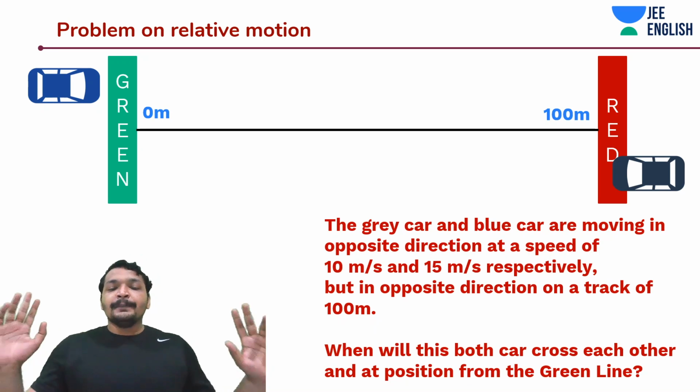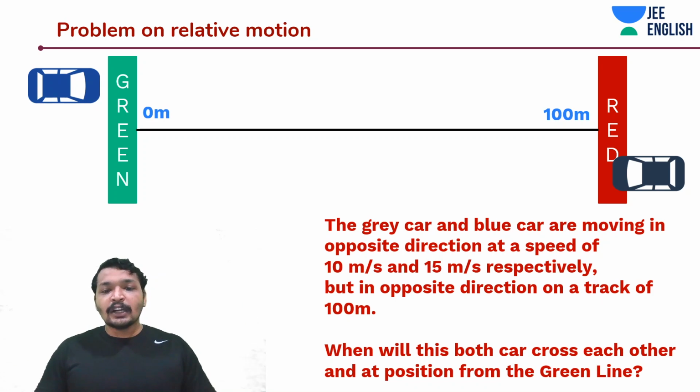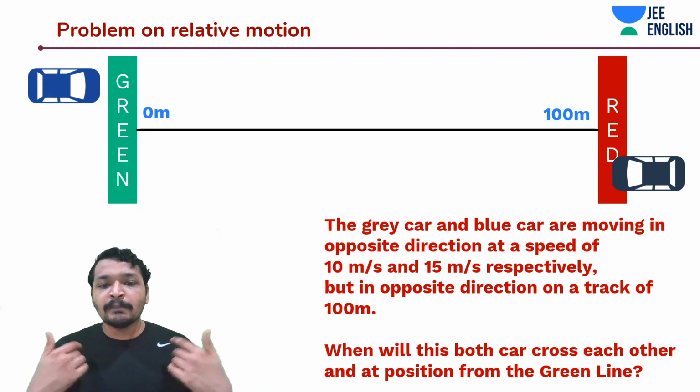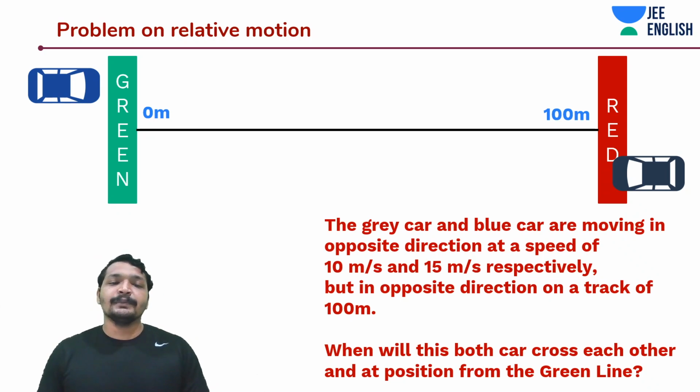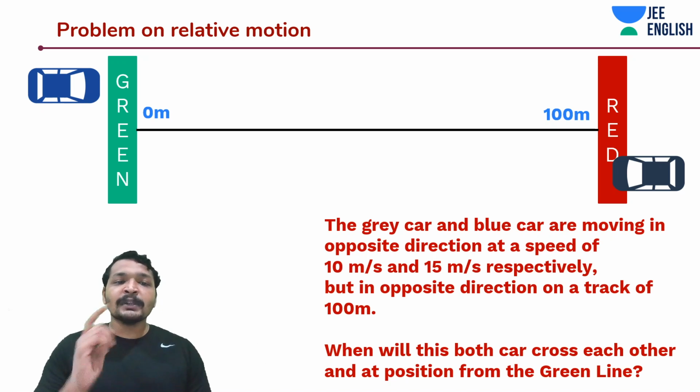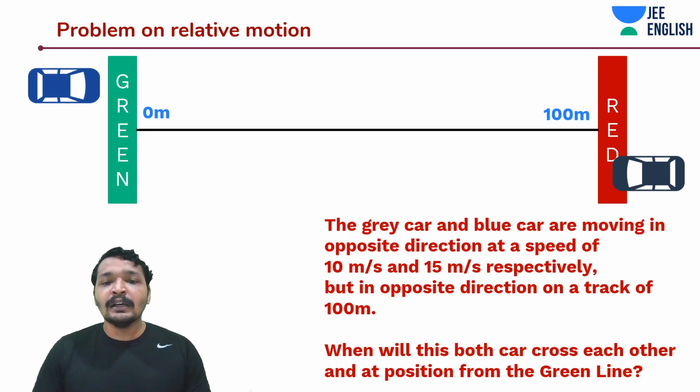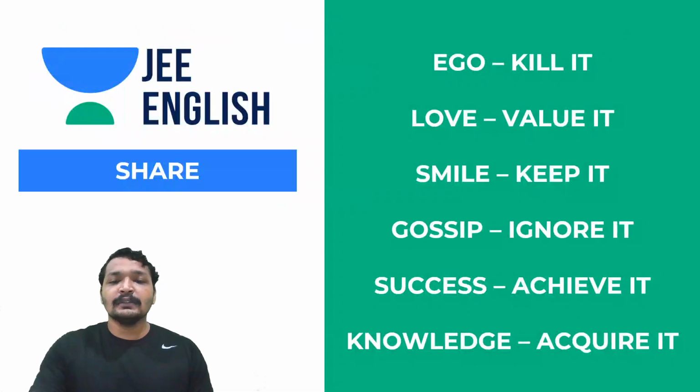Simple guys, simple. Relative velocity is 25 meters per second. Relative length is 100 meters. Divide this total length by the relative velocity. So within 4 seconds they are meeting each other. Within 4 seconds, how much distance has this blue car traveled when it's traveling at 15 meters per second? 60 meters. It's really that simple, guys.